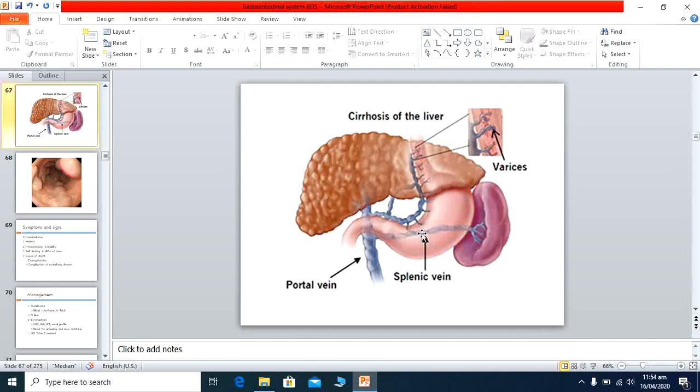The back pressure goes to the splenic veins. Here the veins also become engorged, they become varices, and the back pressure also occurs in the esophageal area, and in the esophagus the varices form and they bleed easily on slight provocation. So this is a very important cause of upper GI bleeding in patients with chronic liver disease.